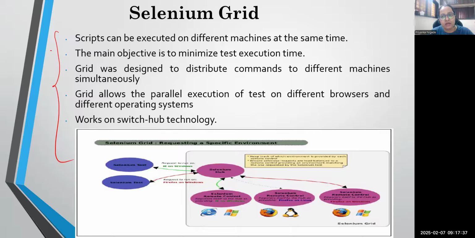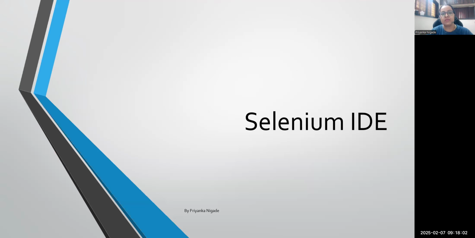Try to understand. Using grid, you can connect. Again, grid internally works on a hub and node network. We will see this with respect to Docker, how to create a setup, how to create Selenium grid, and then using grid, how you are able to run your test cases on different platforms. Okay, in parallel, even sequentially. Both ways are possible. This part I will also cover practically, but we will see it at the last.